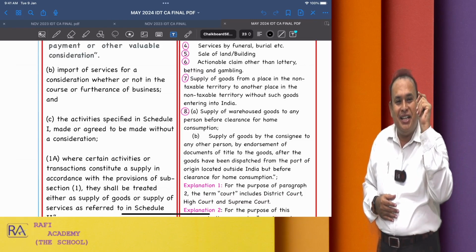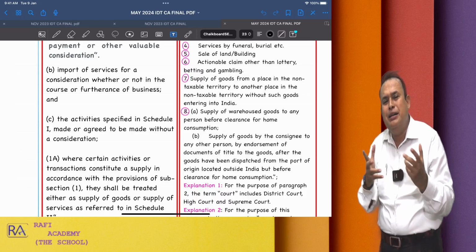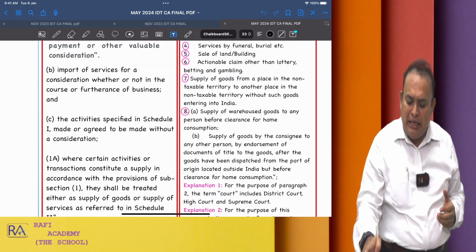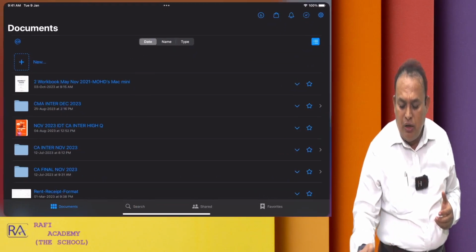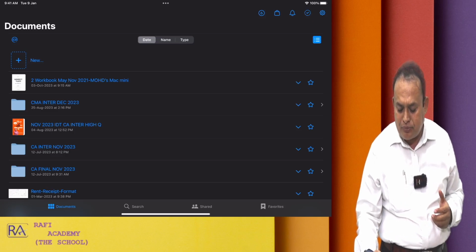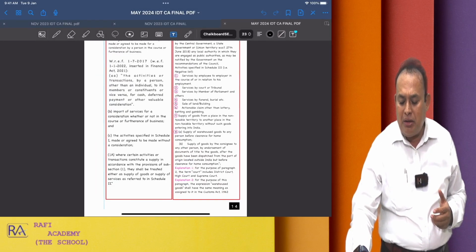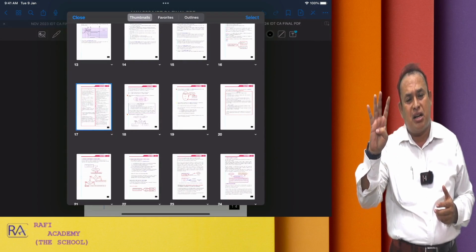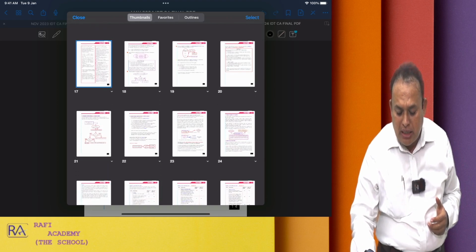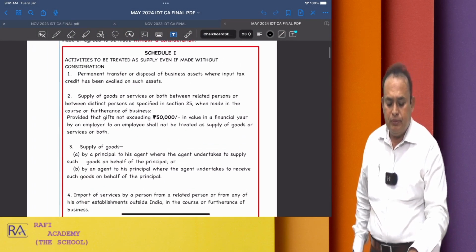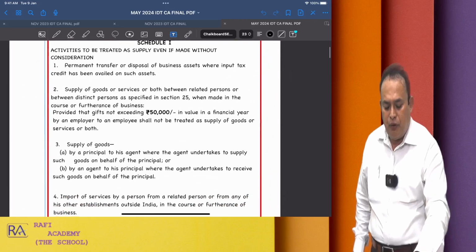If the transaction or the activity is covered under Schedule 1, point number 1. Sir, Schedule 1, point number 1. What points are covered therein? One can ask me a doubt. Schedule 1, what points are covered? There are 4 transactions covered, which are deemed supply. Namely, the transaction even without consideration is a supply. There are 4 transactions in Schedule 1.